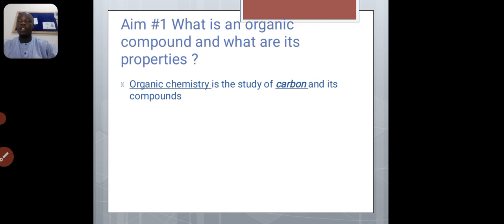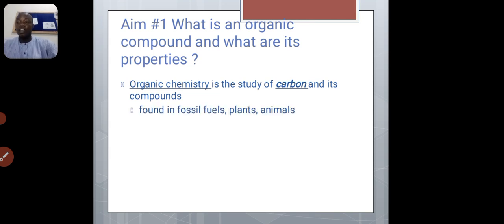Although generally we have some compounds that have carbon but are not considered organic compounds. Examples of them are trioxocarbonates, cyanide compounds, and metallic carbides. All of those contain carbon, but they are not considered organic compounds.